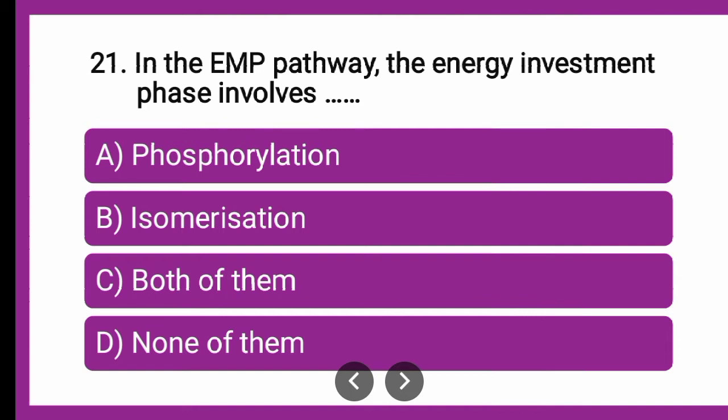Amongst these, the first phase, which is the energy investment phase, involves what all reactions? Whether it involves phosphorylation, whether it involves isomerization, whether both of them or none of them, which amongst the given is the correct answer? So you can put your answers in the comment box fast. Till that we will go for the explanation and then you can cross check your answers.